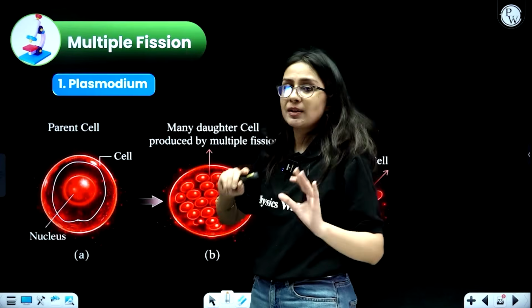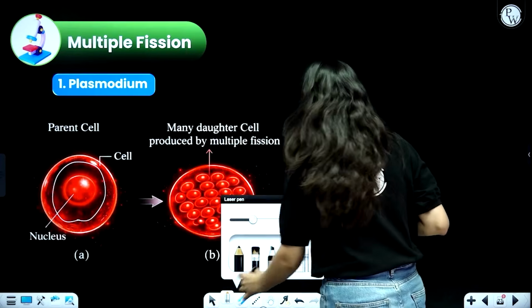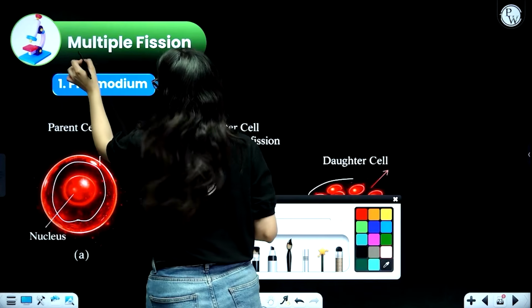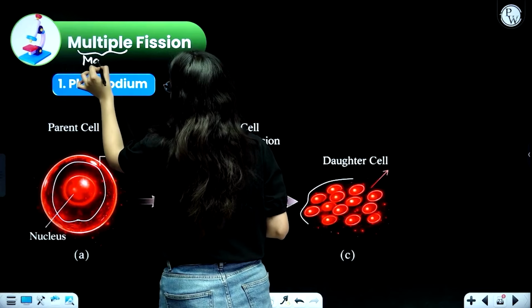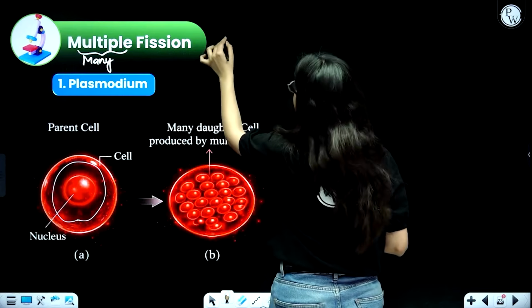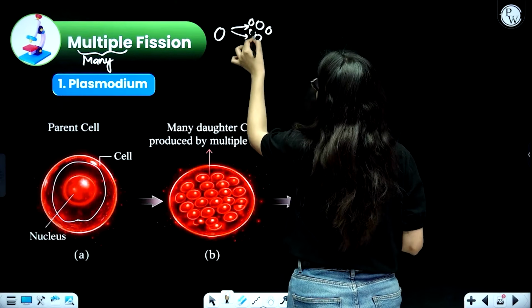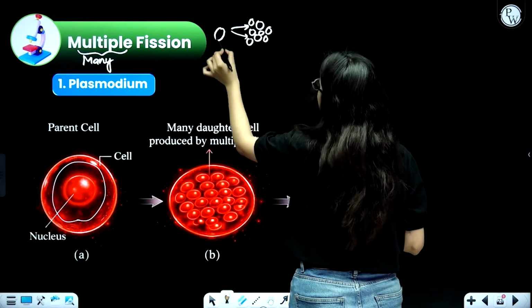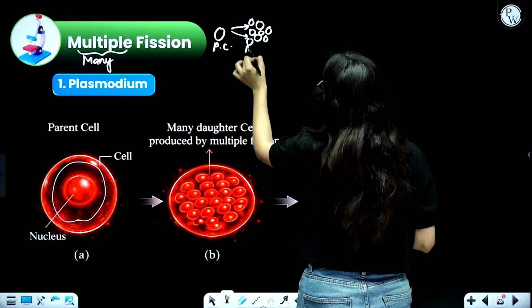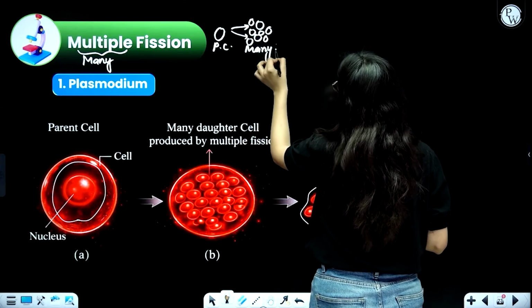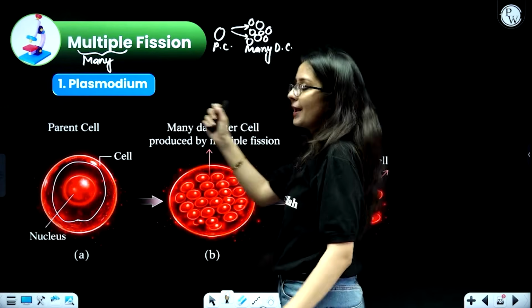Fission again will mean breakdown. Multiple means many. So over here we can understand that one parent cell will divide to form multiple daughter cells. Okay, that is the meaning of multiple fission. One parent cell will form many daughter cells. This is seen in Plasmodium.